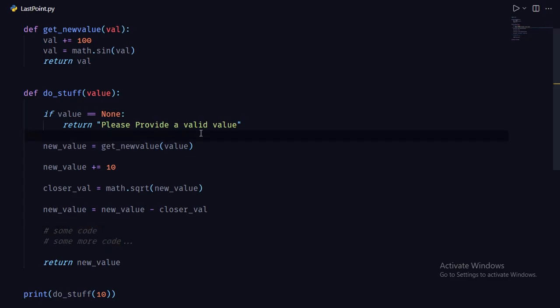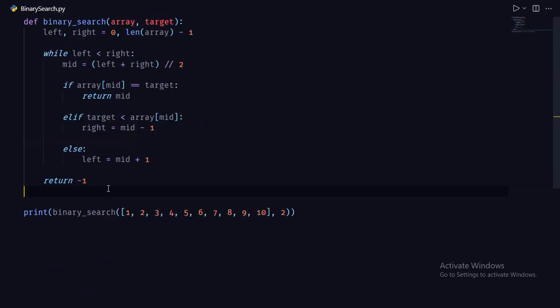There is a principle named DRY in programming. It simply means don't repeat yourself. So let me show you with an example. As you can see, this is a simple program. It is a binary search which takes in an array and a target to find. We initialize the left and right as 0 and length of the array minus 1. So while left is less than right, we calculate middle. You know the binary search, no?